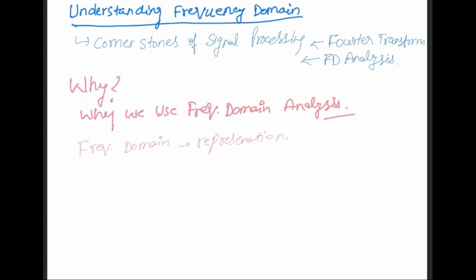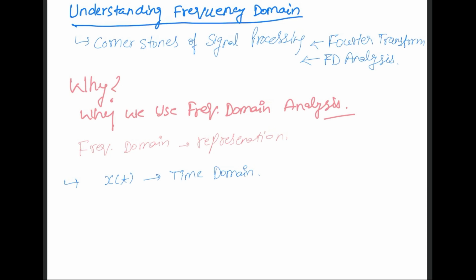Let's say we have a signal, let's assume a signal x(t). This is a time domain signal. We can do all our analysis in time domain also, but not always is the analysis in time domain simple to do.